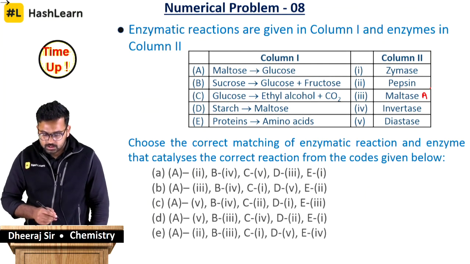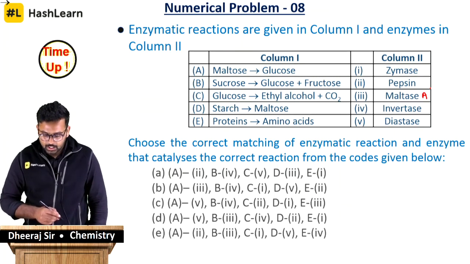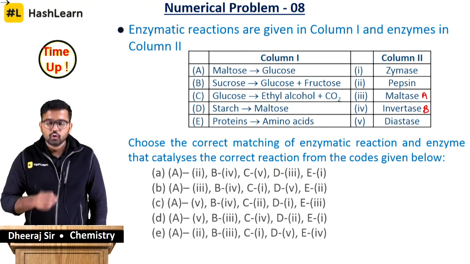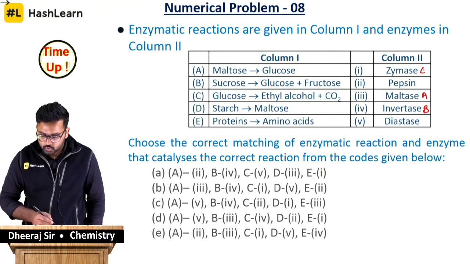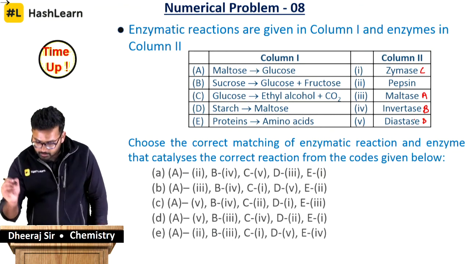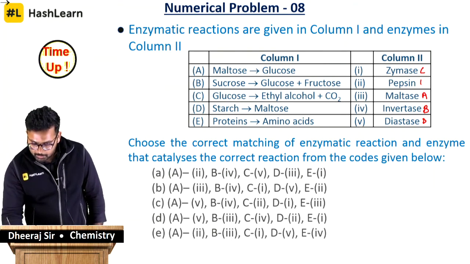Sucrose converts itself into glucose plus fructose in the presence of invertase. Glucose to ethyl alcohol, zymase. Starch to maltose, diastase, and protein to amino acid, you guys know it, pepsin.